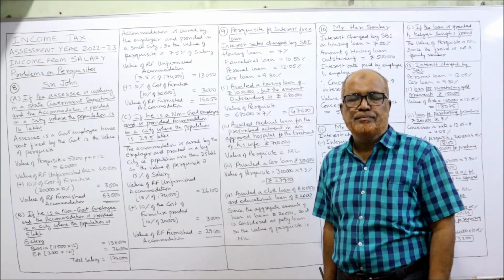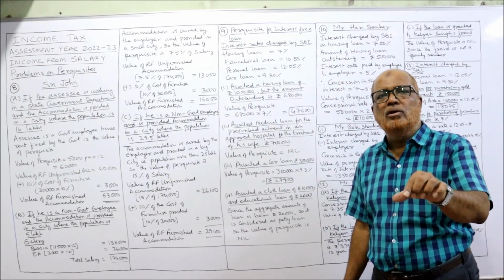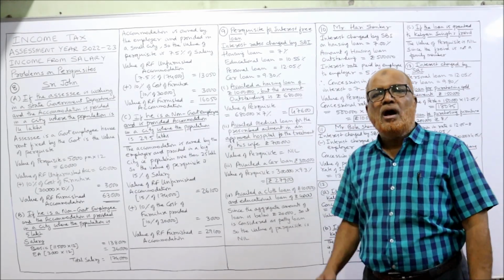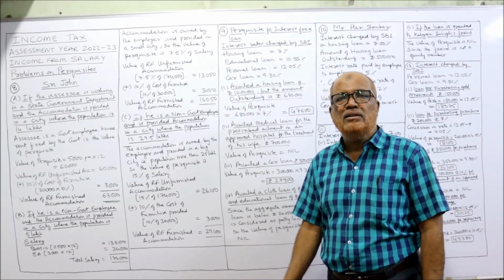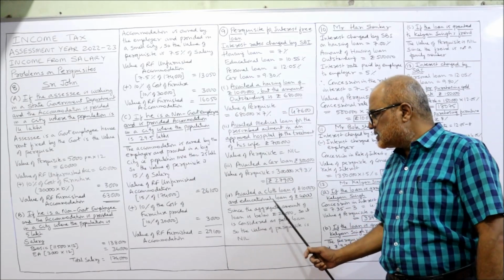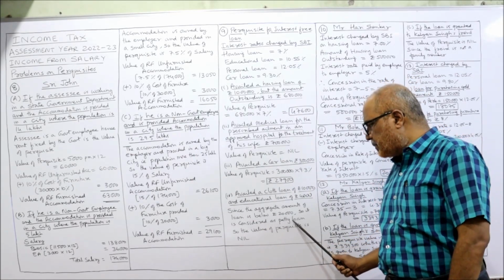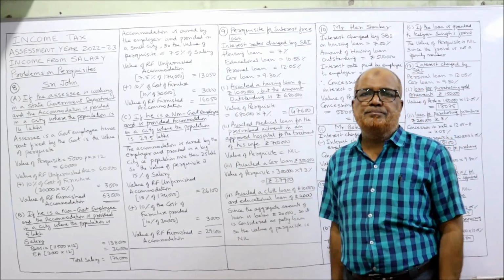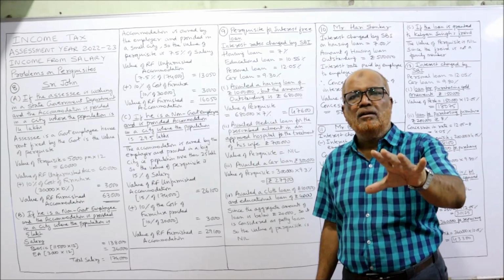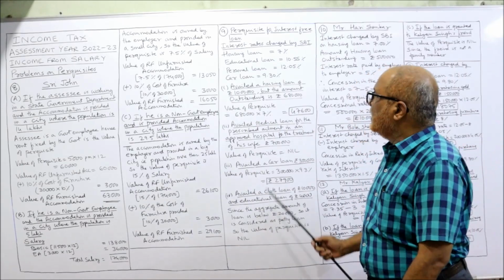It is tax free. No income tax will be charged on this interest free loan whose total aggregate amount is less than 20,000, up to 20,000. If the loan is taken more than 20,000, it is a taxable perquisite. So here, since the aggregate amount of the loan is below 20,000, it is considered as petty loan, so the value of the perquisite is nil. Total aggregate loan amount is below 20,000, then the value of the perquisite is nil. Right? Next.